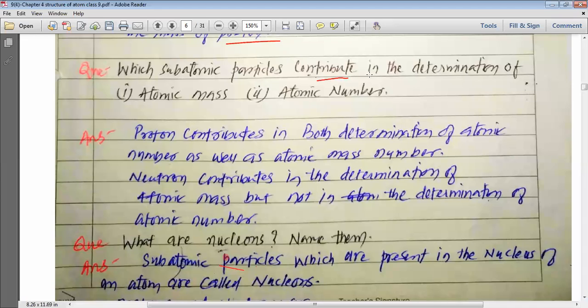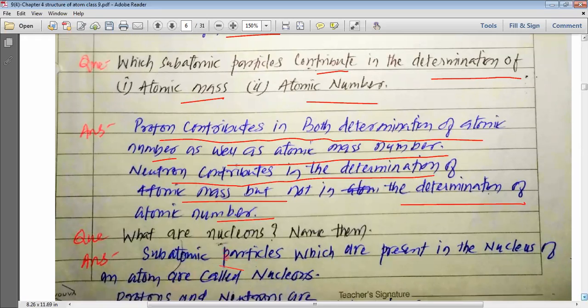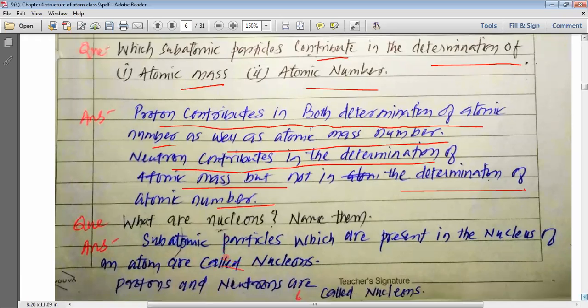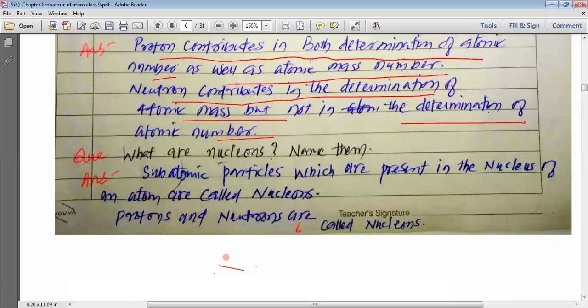Which subatomic particles contribute in the determination of atomic mass and atomic number? Please remember, proton contributes in both determination of atomic number as well as atomic mass number. Neutron contributes in determining the atomic mass number, but not in the determination of the atomic number. Please remember that proton contributes in both, but neutron just contributes in the calculation of atomic mass number, and does not contribute in the calculation of atomic number.